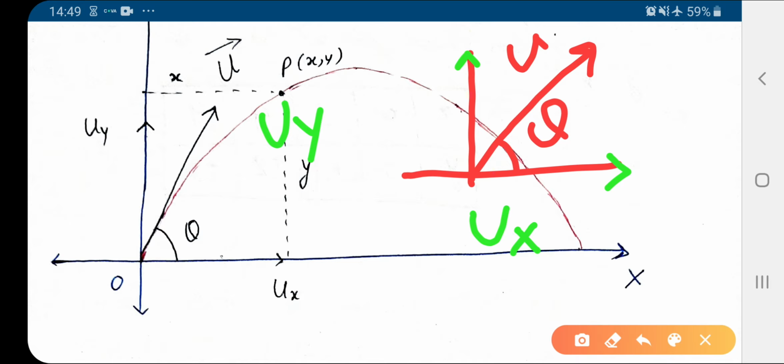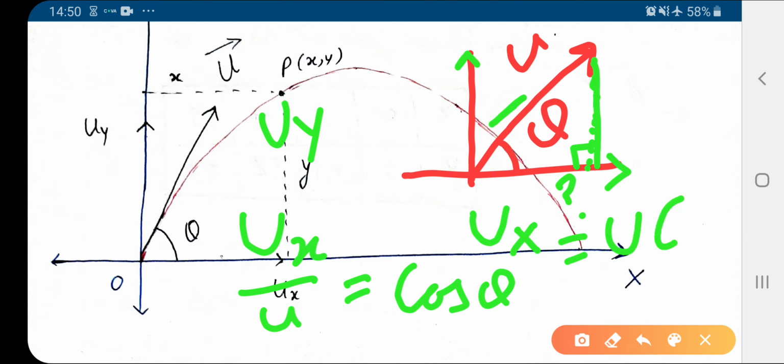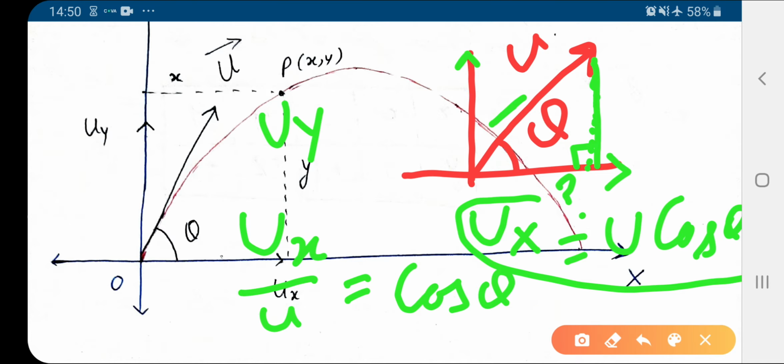To note that, let this be some construction, and you know this angle is 90 degrees, and this vector u, we have to find its component along x-axis. So using Pythagoras, ux over u is base over hypotenuse, so that is cos theta. So this gave us ux is u cos theta. So this is the velocity component along x-axis.